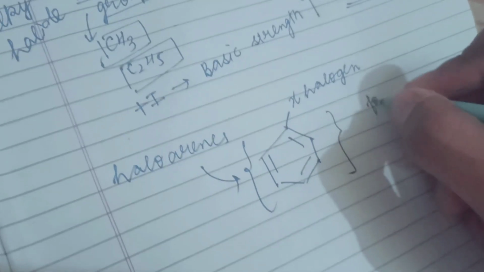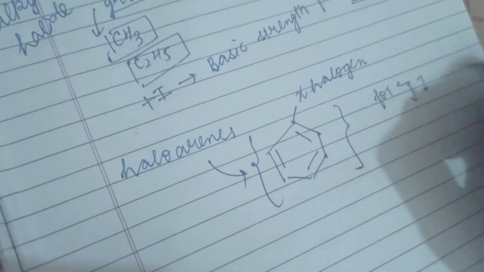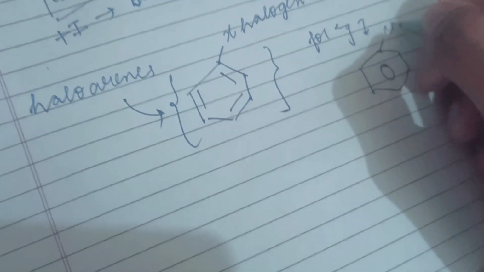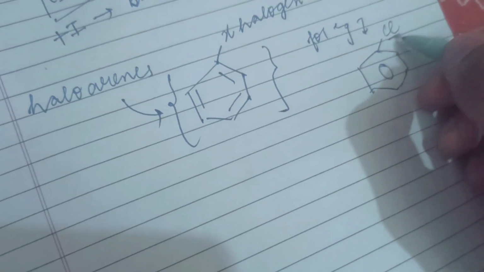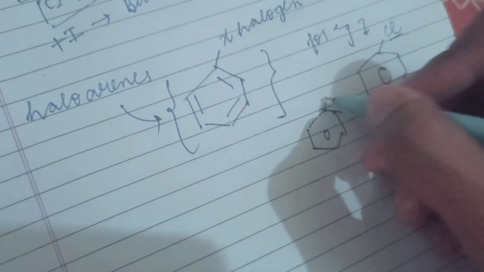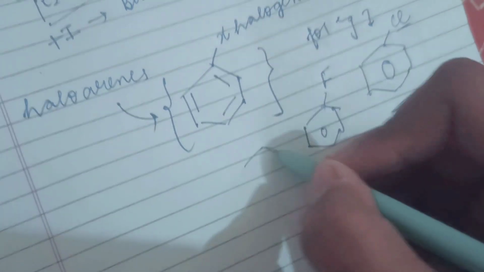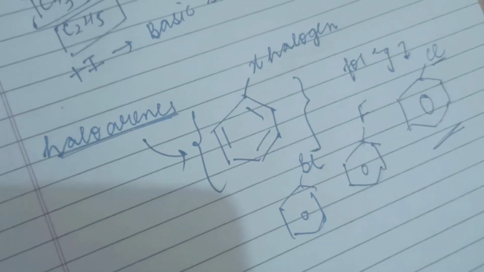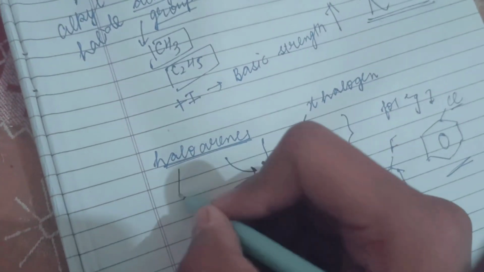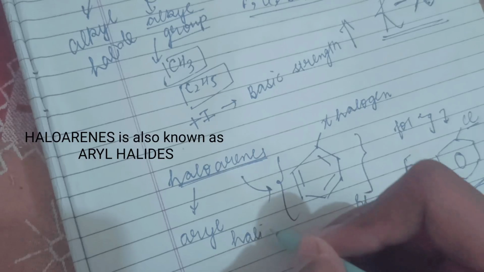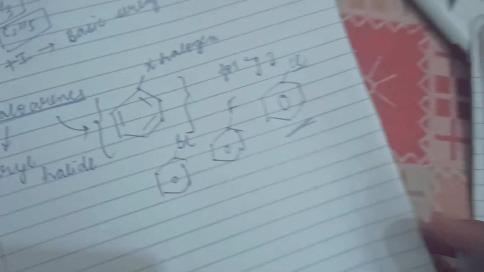For example, chlorobenzene, fluorobenzene, and bromobenzene are all examples of haloarenes. The second name of haloarenes is aryl halide.